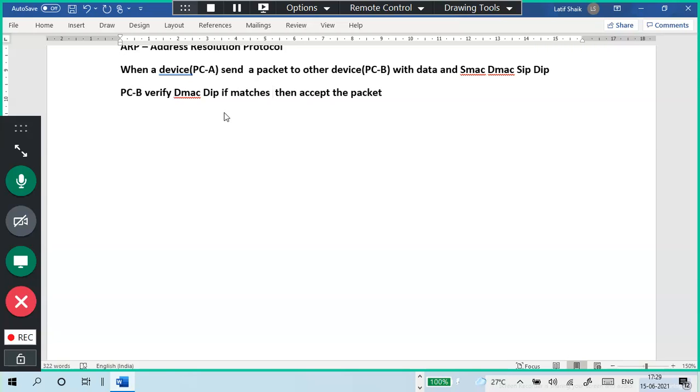As per the system, if the destination IP address, PC B's MAC address and PC B's IP address match, then it accepts the packet.